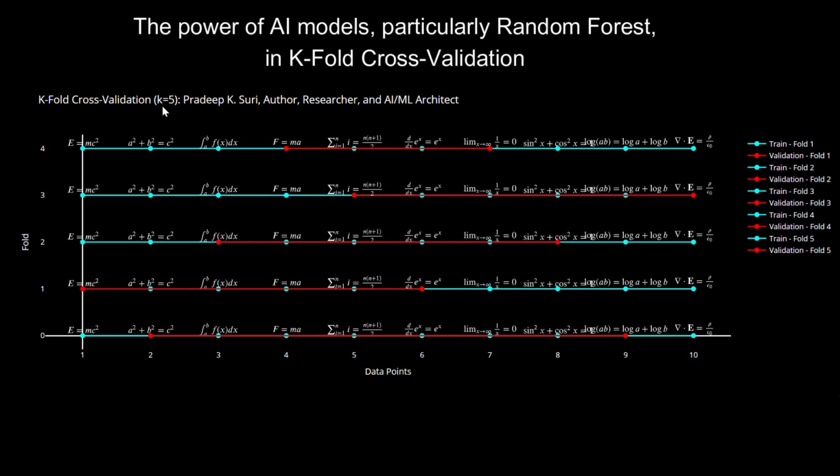The power of AI models, particularly random forest, in k-fold cross-validation lies in their ability to enhance robustness and accuracy through ensemble learning and systematic validation. Random forest, an advanced AI model composed of multiple decision trees, mitigates overfitting by averaging predictions, leading to improved generalization. Each tree in the forest is trained on different subsets of the data, ensuring that the model does not rely too heavily on any single training instance.